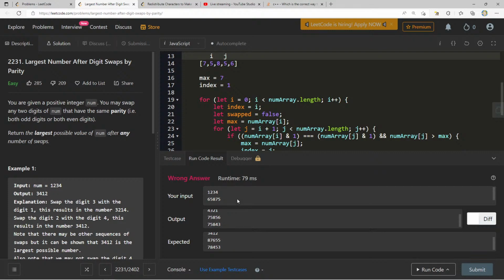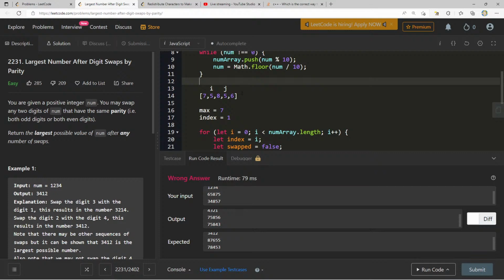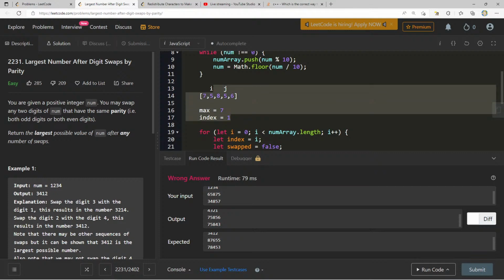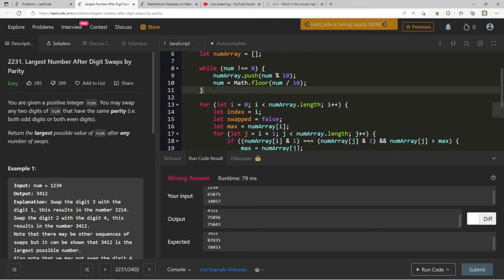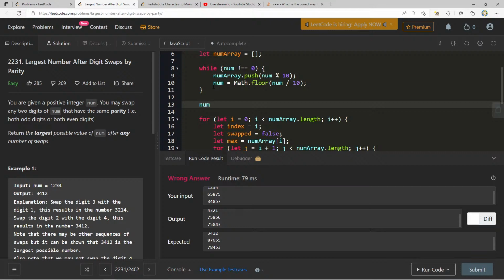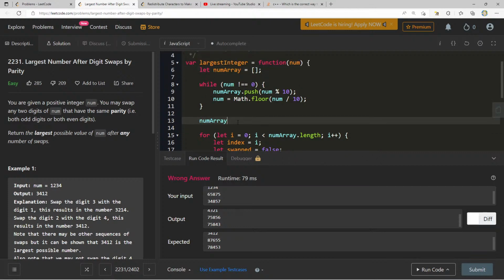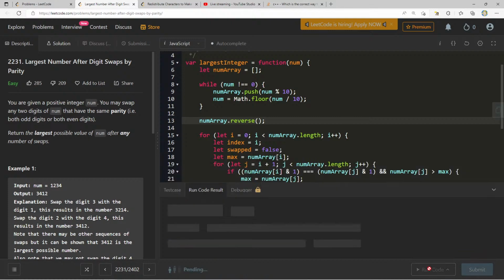Okay, so this is already wrong, because we want to actually find the one that has, yeah, 8 should be first, not even 7. And I guess it does matter because I'm changing the order. I mean, what we could do, and I really also don't like this, but at this point, if I just call reverse here, is that going to give us, do I need to set that back to num array?